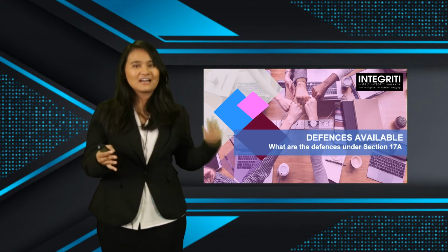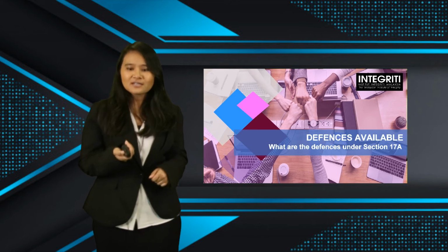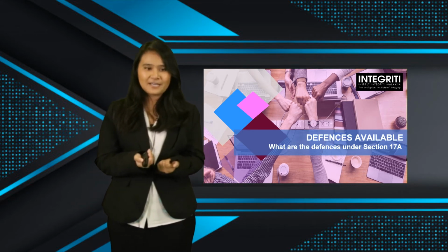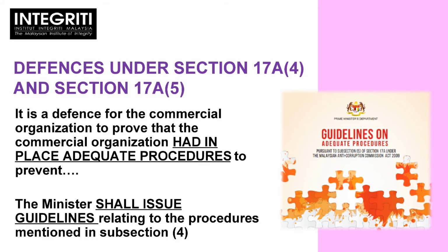Alright, now let's go into the defenses available for these commercial organizations to ensure that they are not charged with the penalties that I have mentioned before. Let's look at what the defenses are under Section 17A. If you look at Section 17A, Subsections 4 and 5, it is provided that it is a defense for the commercial organization to prove that it had in place adequate procedures to prevent such mishap.